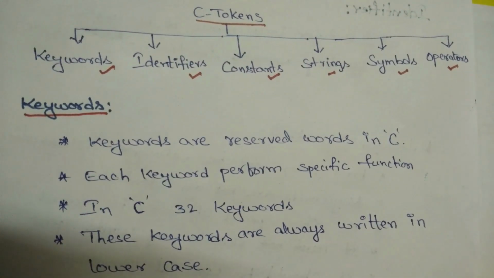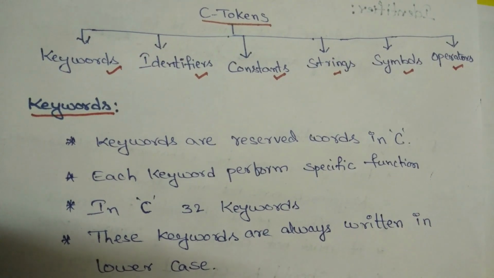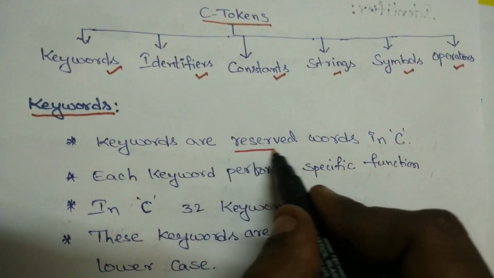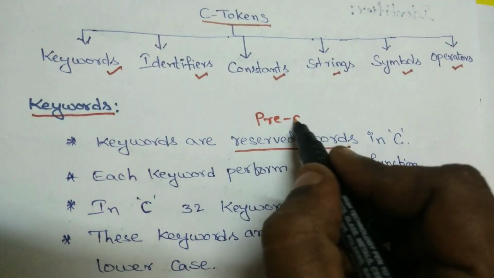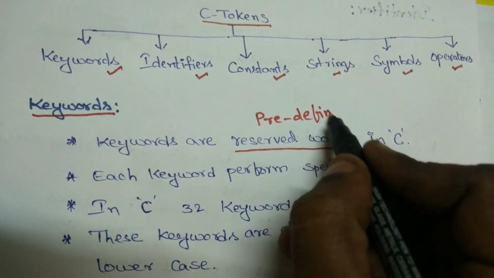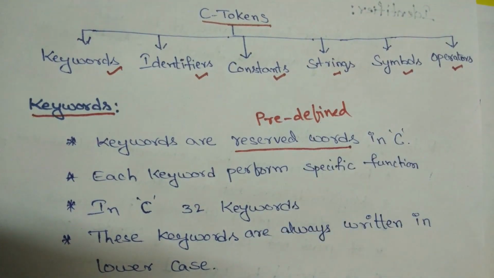What is meant by keyword? Keywords are reserved words, or we can call them predefined words. What is meant by reserved or predefined words?